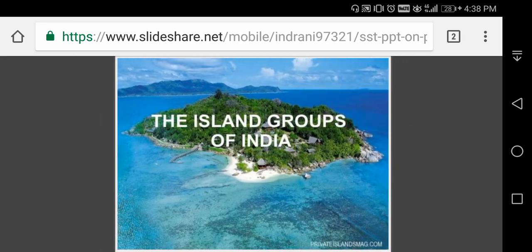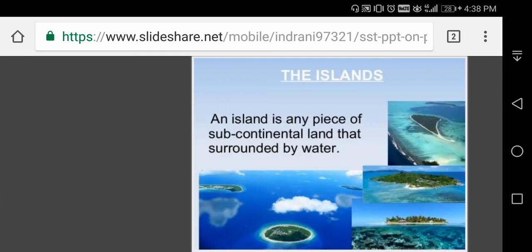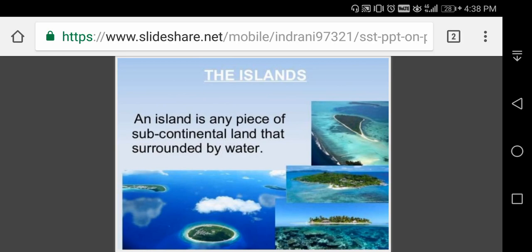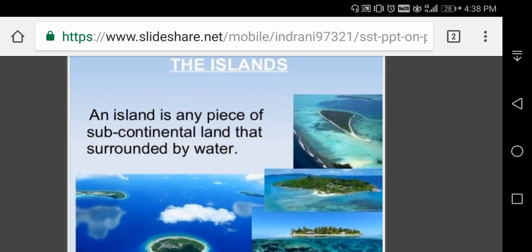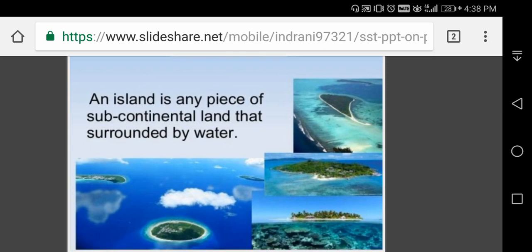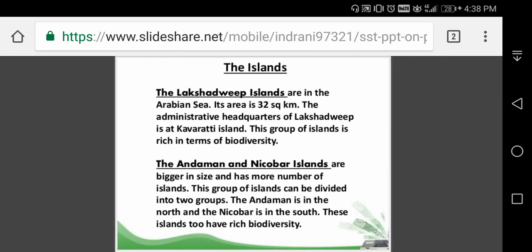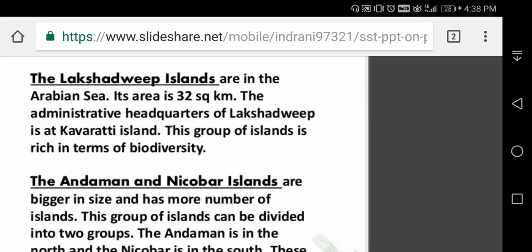Now we can go through the last part, the island groups. The Andaman and Nicobar Islands and Lakshadweep Islands are the main island groups. Everybody knows an island is any piece of land that is surrounded by water on all sides. The Lakshadweep Islands are in the Arabian Sea. Their area is 32 square kilometers. The administrative headquarters of Lakshadweep is Kavaratti Island. This group of islands is rich in biodiversity.